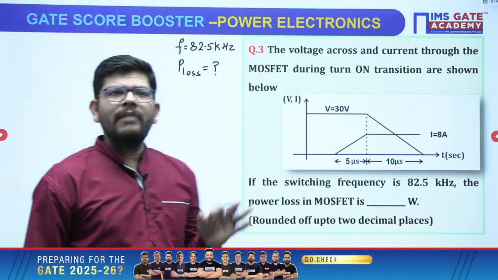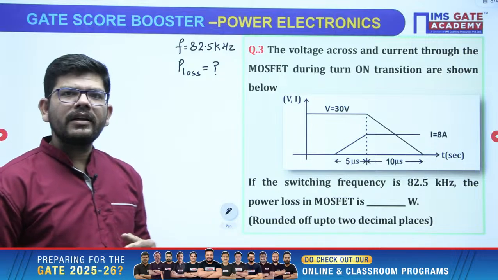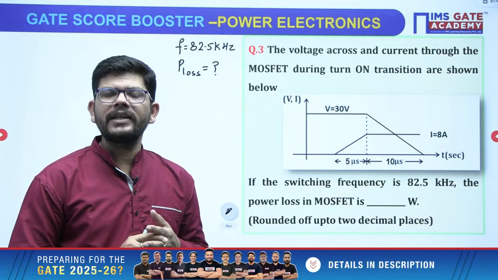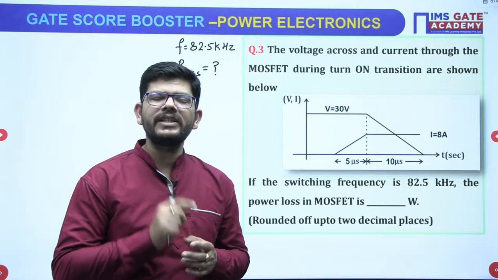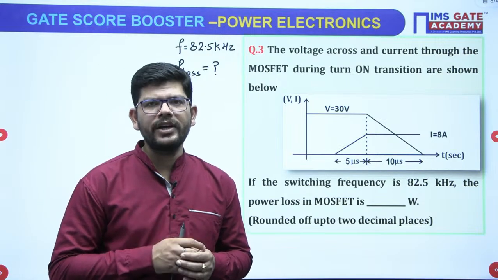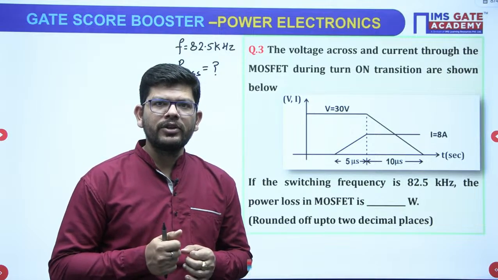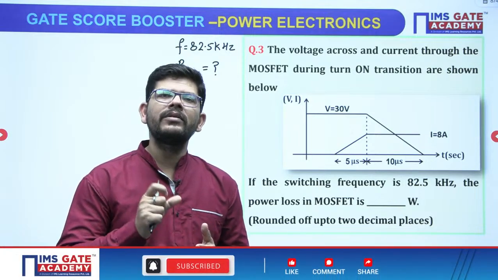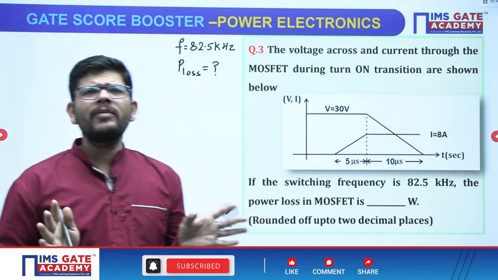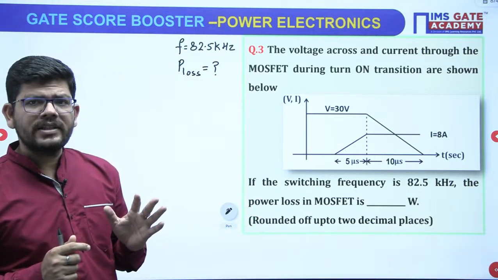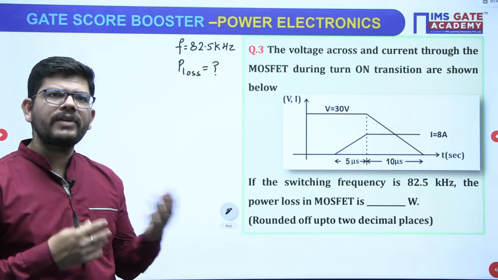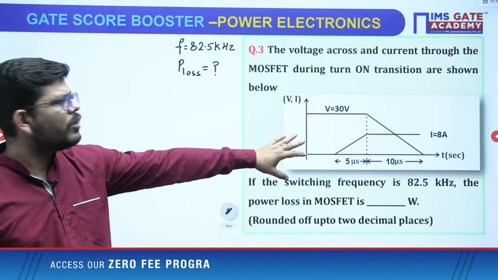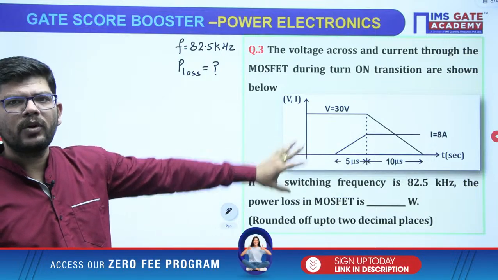So we have a direct formula, okay? We can calculate energy loss during on time and off time. The energy loss during on time is VCC ICC upon 6 into T on. Energy loss during the off time is VCC ICC upon 6 into T off. But that formula we will apply for a particular characteristic, okay? If you have covered that particular topic in your classes, you might be knowing that, but that is not a perfect match, okay?